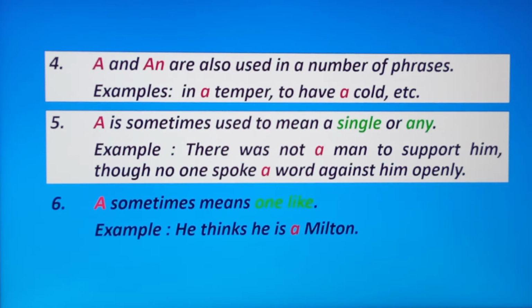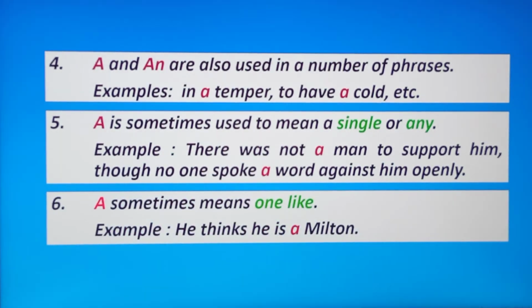Number 6, a sometimes means one like. For example, he thinks he is a Milton. That is a one-like sentence. A means one like.